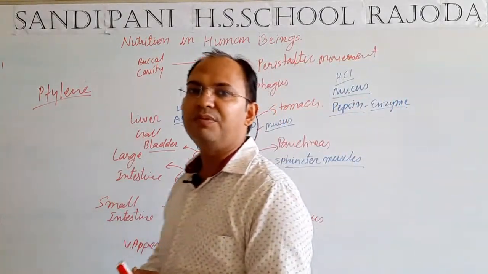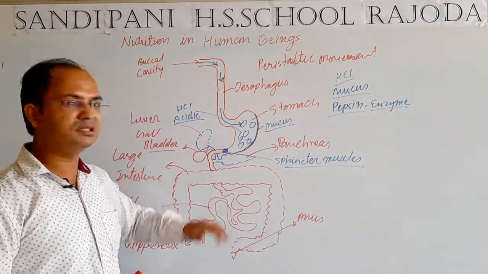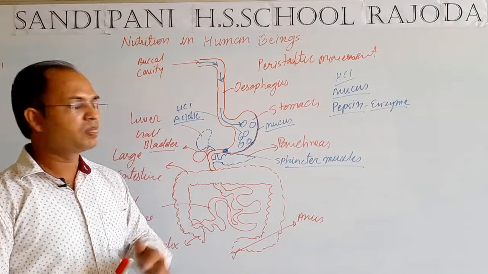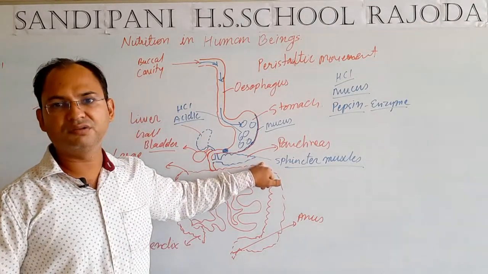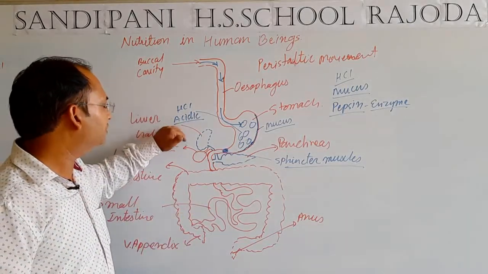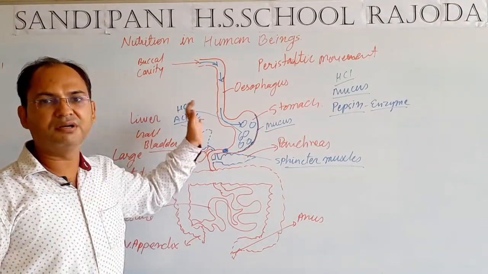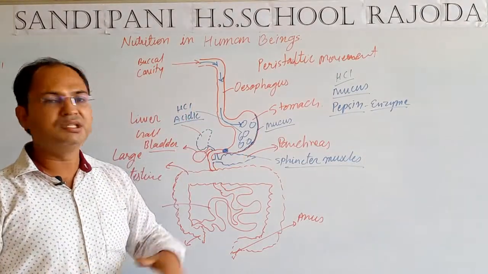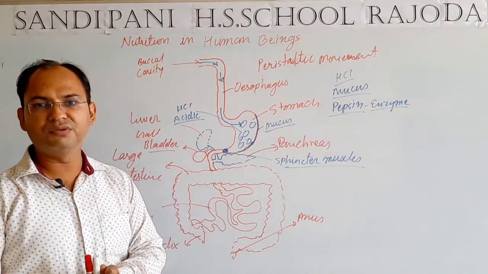Here two types of digestive juices come and get mixed in the food. One digestive juice that is secreted from the pancreas, we call it pancreatic juice, and second which is secreted from the liver, we call it bile juice. These two juices come in contact with the food.